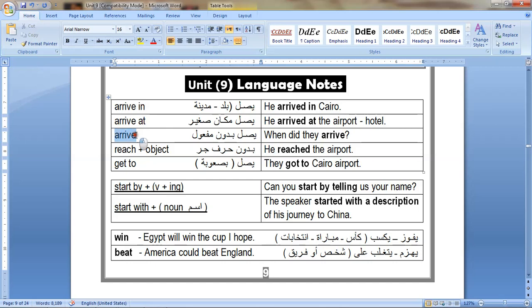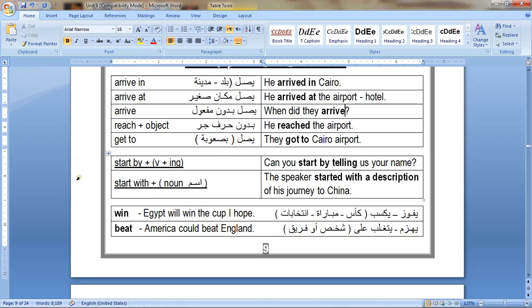You can use only arrive without in or at, but it's usually used at the end of the question or at the end of the sentence, like this one: when did they arrive? Only arrive, don't use in or at here.